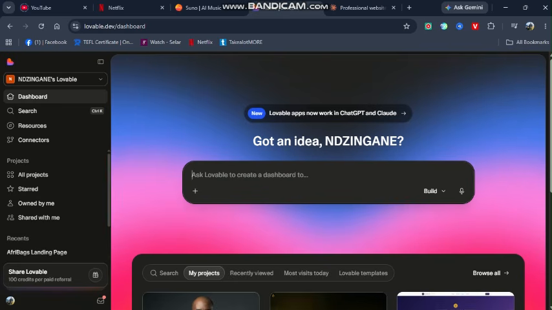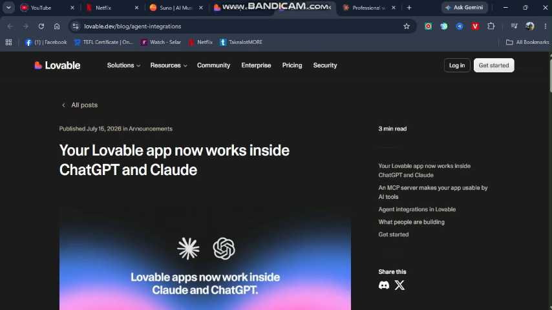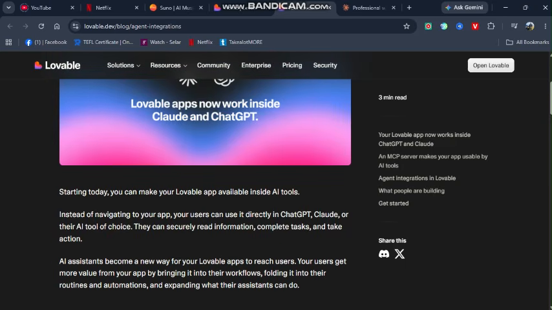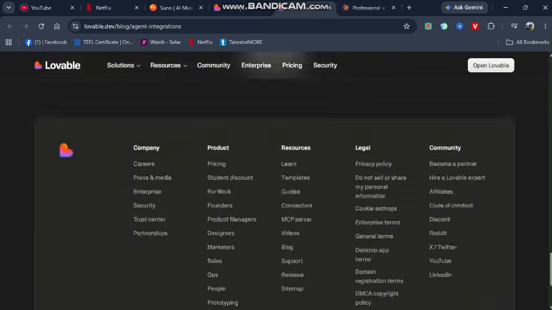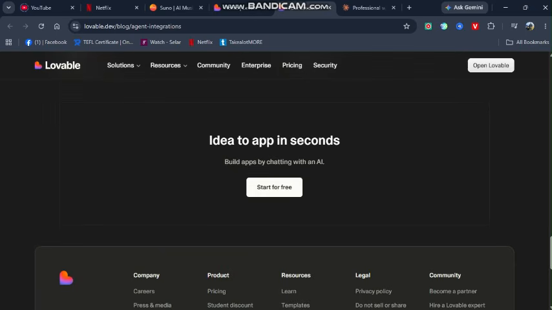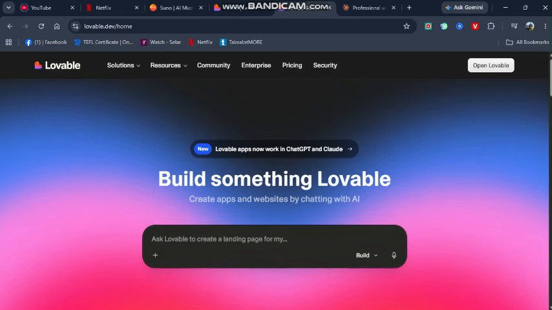In as much as I can still come back here, go Lovable, and ask Lovable to analyze the data. So you can just type lapho when the app kanjani or website kanjani, then utavele akusebentele kahle. Otherwise you can also just, Lovable apps now work in ChatGPT and Claude. Uvele nje ulinke lo Claude wakho na ChatGPT uvele nje ukulinke over here so that it is easy. Start for free. You see, I'm inside Lovable now.